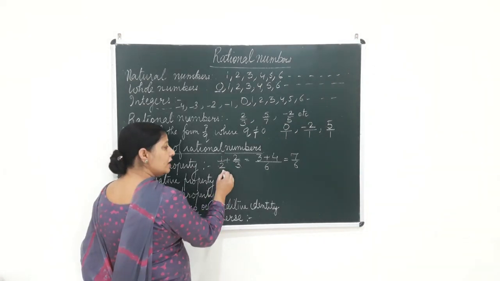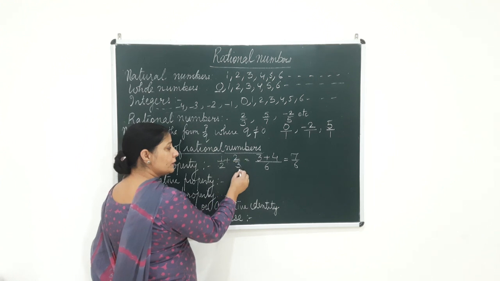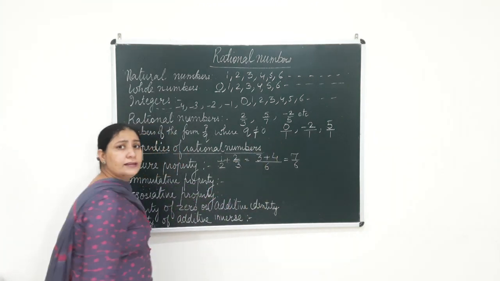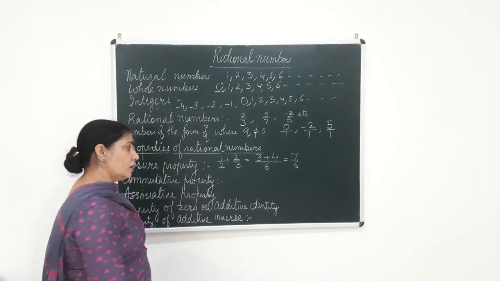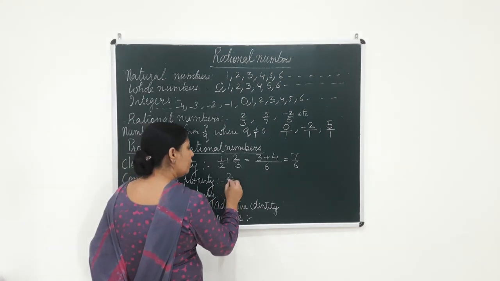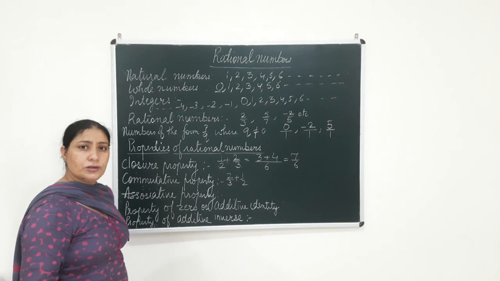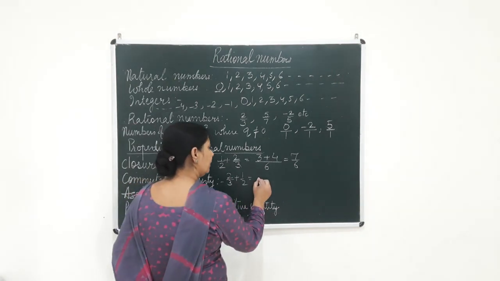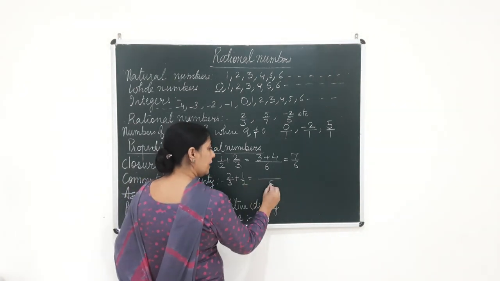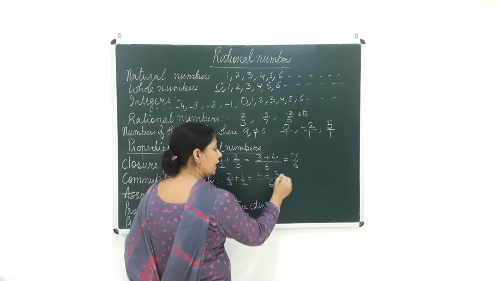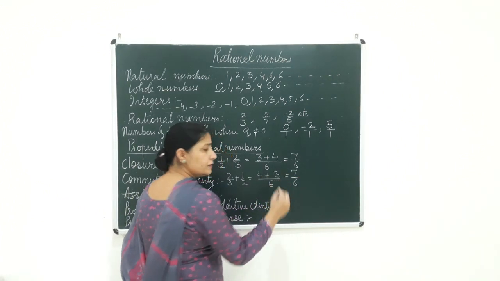Now, what is the answer you have got for 1 over 2 plus 2 over 3? You already taken that is equal to 7 over 6. Now see, if I add 2 over 3 first and I take 1 over 2 at the second position, again I add them, what do you see? Again the LCM will be 6 and you will be getting here also 7 over 6.